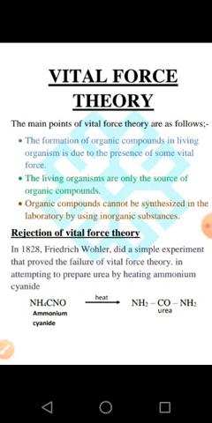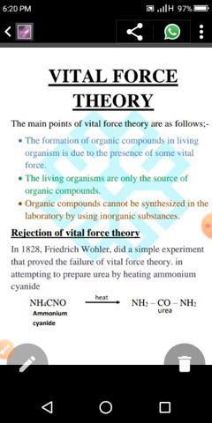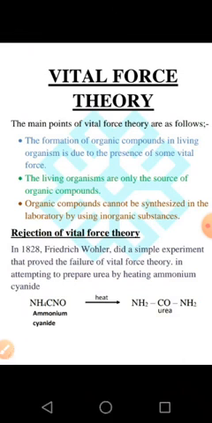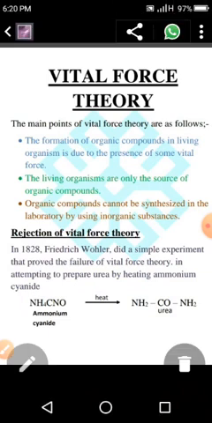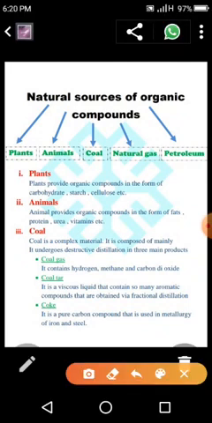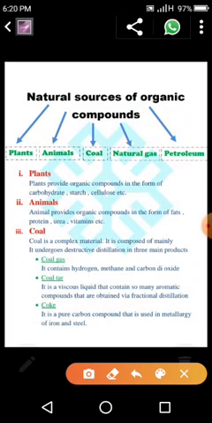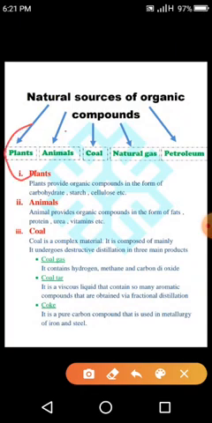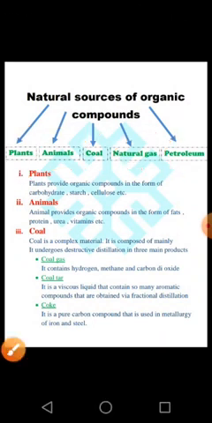Now the new theory is that organic compounds can be synthesized, and in the laboratory organic compounds can also be produced. Then, what are the sources for obtaining organic compounds? You can see there are five: plants, animals, coal, natural gas, and petroleum. There are five natural sources of organic compounds. We have to deal with all of them one by one.